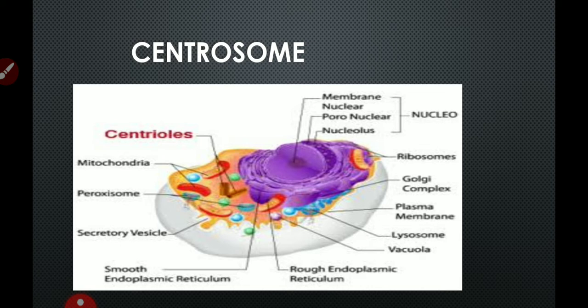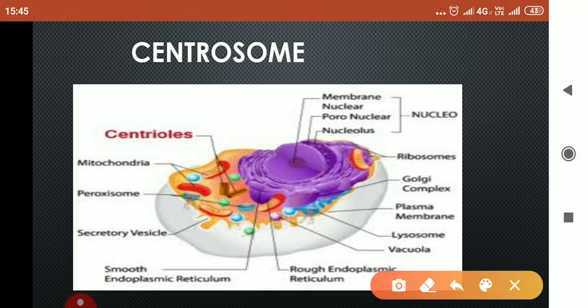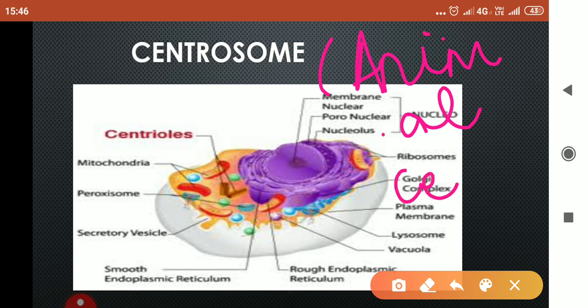The most important thing about centrosome is that they are present only in animal cells. They are absent in plant cell and also in prokaryotic cell. So you should remember that centrosomes are present only in animal cells.